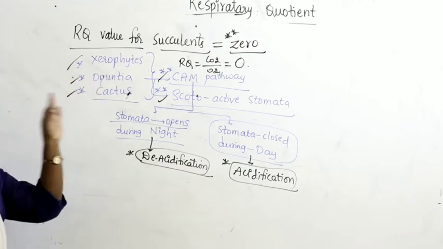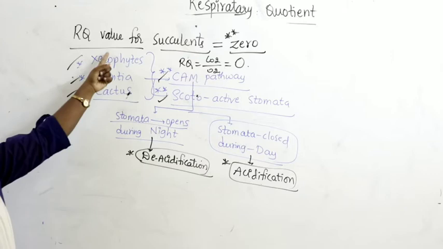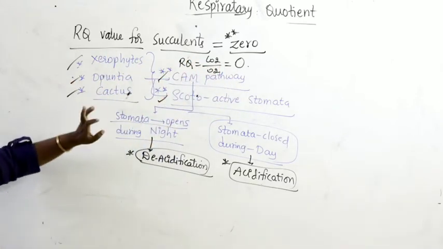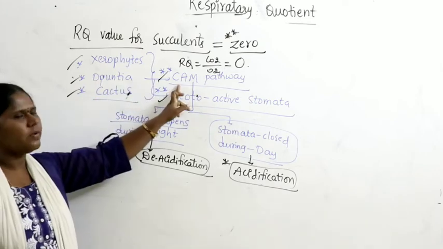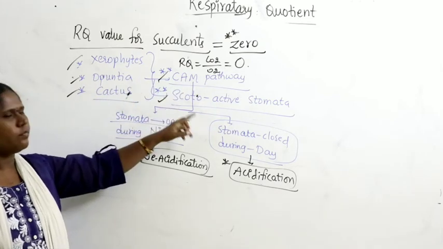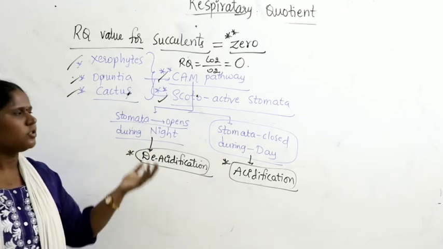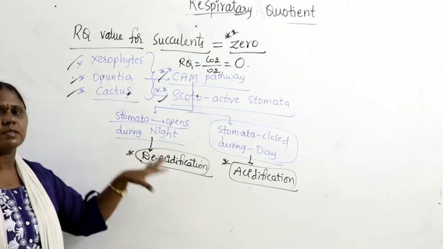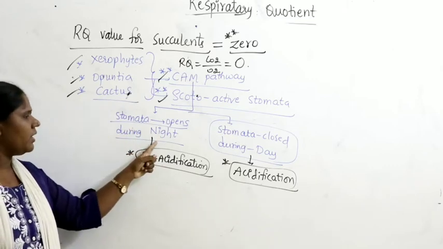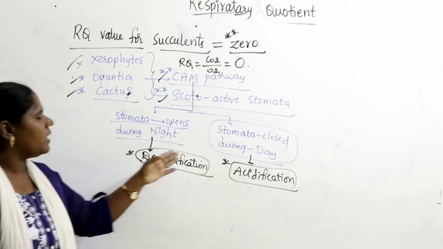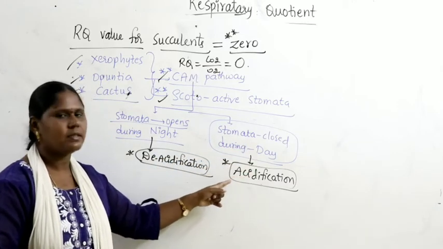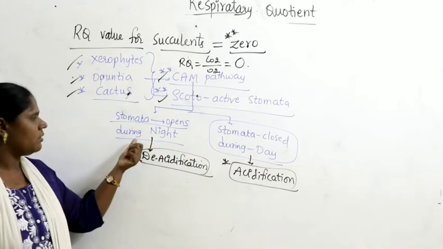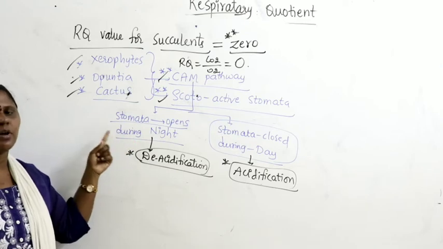Remember always, it is very important. RQ value for succulents is 0. So, here xerophytes, Opuntia, cactus undergo the CAM pathway because they contain scotoactive stomata. How do scotoactive stomata function at the time of the CAM pathway? You can take it that stomata open during night time. We discussed this pathway in the CAM pathway, right, where deacidification occurs, and stomata get closed during daytime. What occurs is nothing but acidification. The amount of carbon dioxide is not released here. Here there is partial degradation of organic acids.